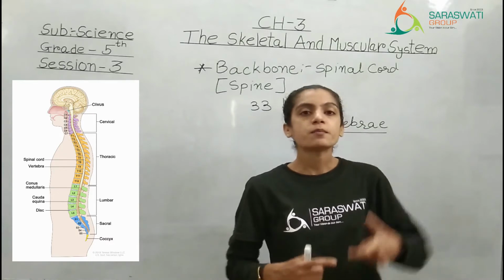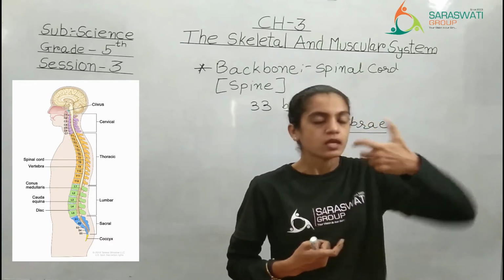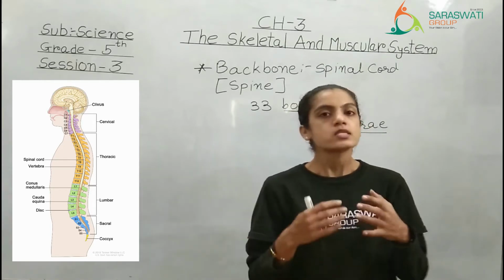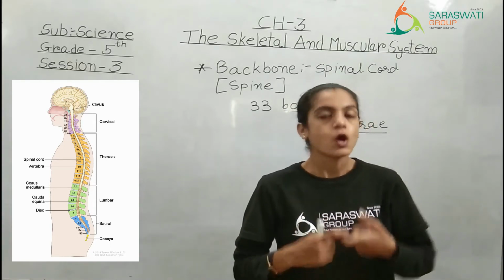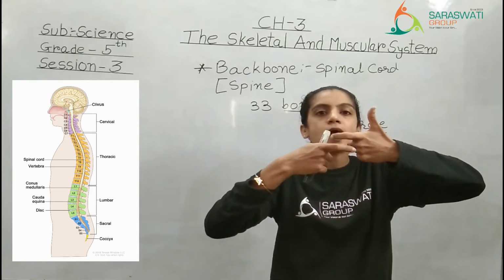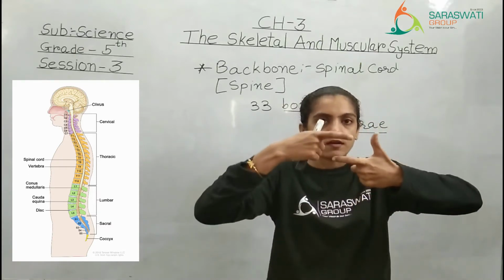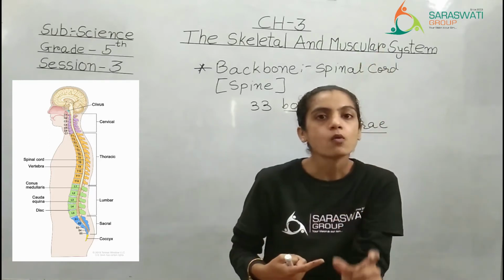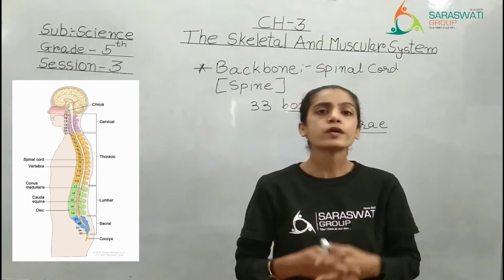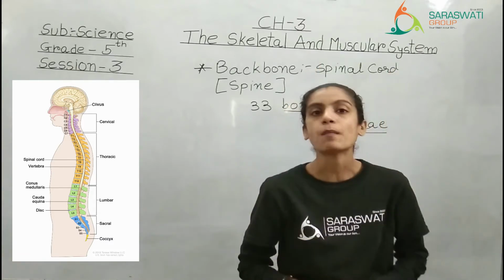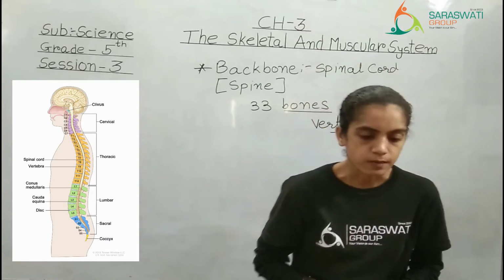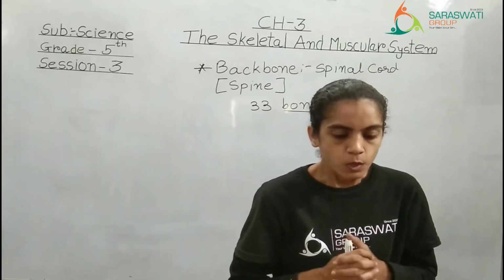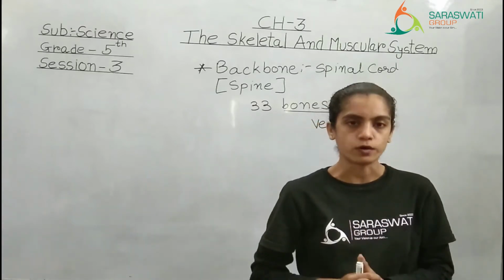Now, this vertebra has a C shape. It is actually not written in your textbook, but I am giving you extra information. This vertebra is having a C shape. All the C shapes are arranged like this, one after another, right? They are joined one below the other like this. So they are forming one cord, or you can say they are forming the entire backbone, right? See here, they form a column called vertebral column, which protects the spinal cord.